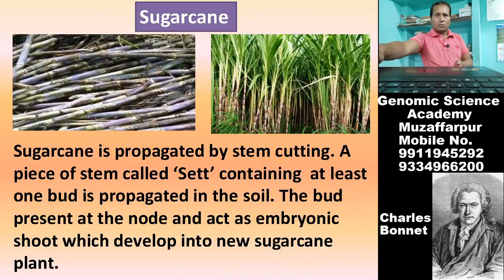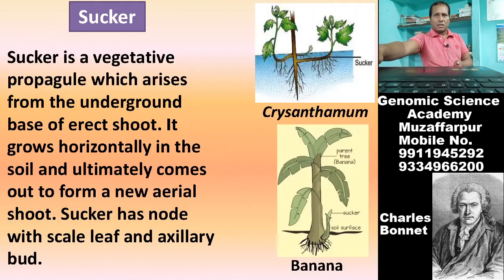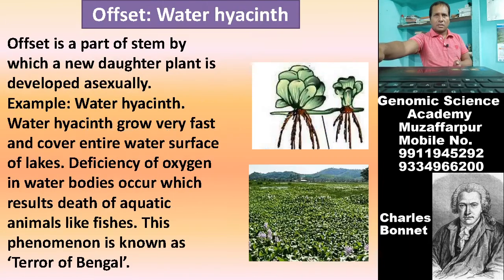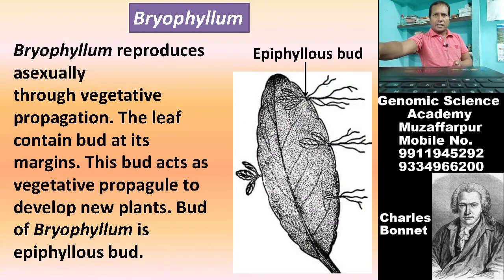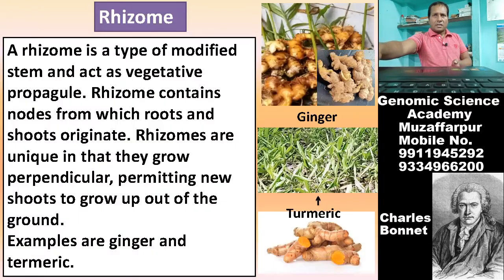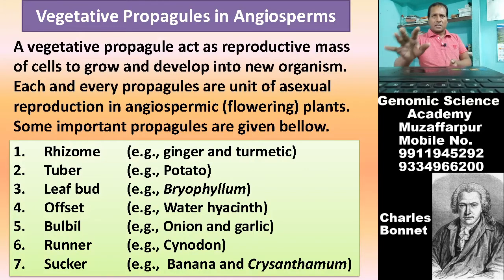There are two types of vegetative propagation. One is natural vegetative propagation and second is artificial vegetative propagation. You must remember this list, the list of vegetative propagules. Every time you will be asked about these vegetative propagules.